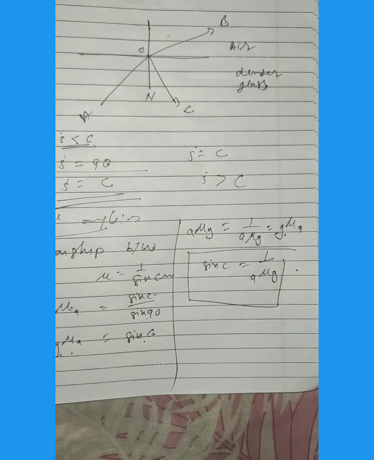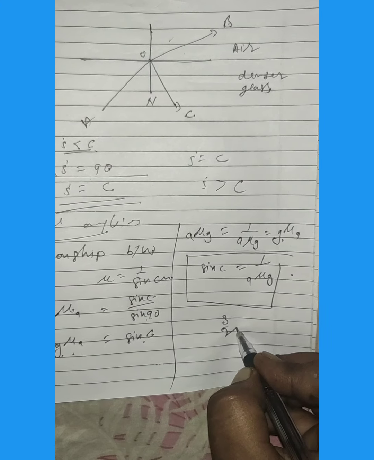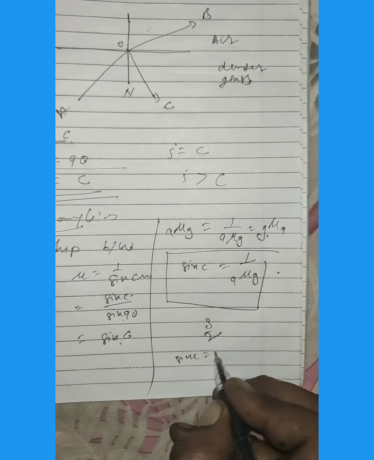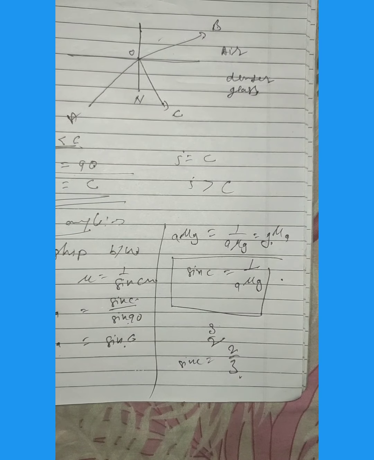If the refractive index is 3 over 2, then sin C will be equal to 2 by 3, opposite to each other.